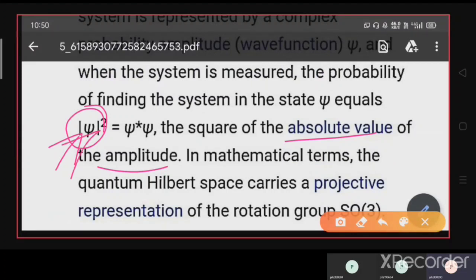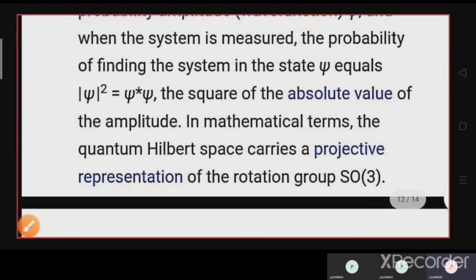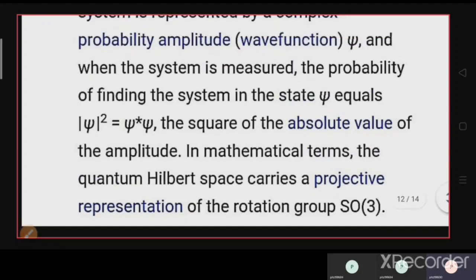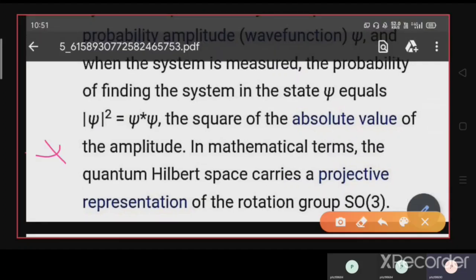And all this we do in the quantum Hilbert space, not in the three-dimensional vector space, that is not in the Cartesian coordinates. The space we define in quantum mechanics is Hilbert space, and states are the superposition of the basis vectors within that Hilbert space.